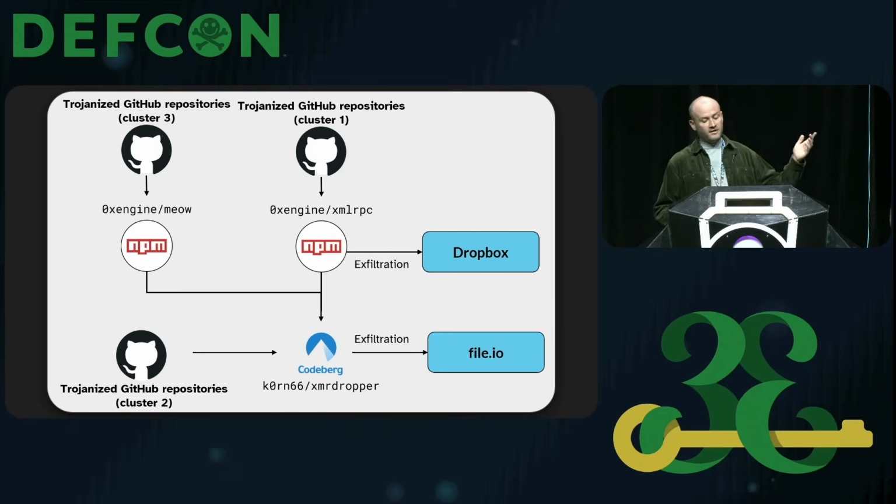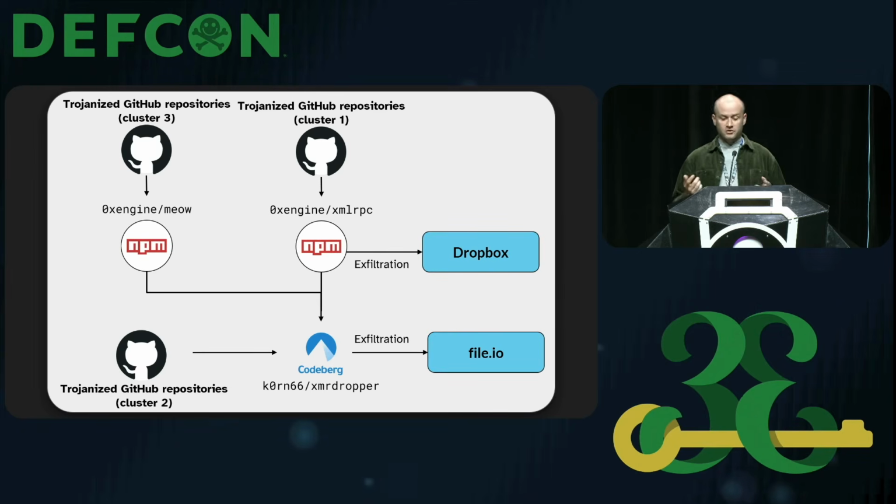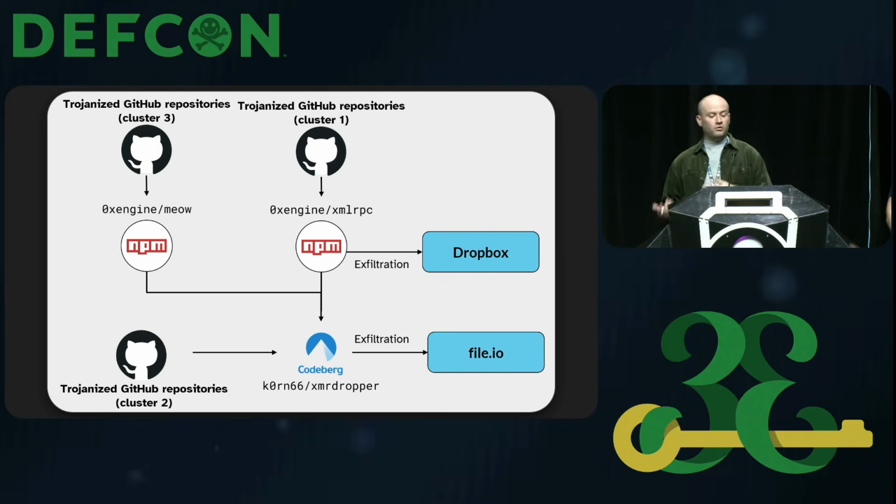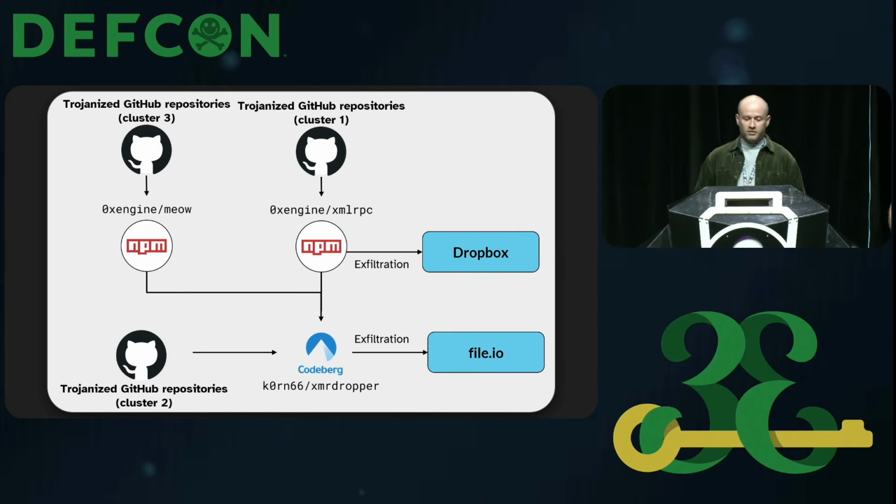Okay, so this is an attack graph for the Trojanized repositories. We can see how each cluster of repositories delivers a first stage payload that's hosted either in NPM or in Codeberg. So this also shows the different exfiltration methods for each cluster of Trojanized repositories. So you can see that some will exfiltrate to file.io and others will go directly to Dropbox.